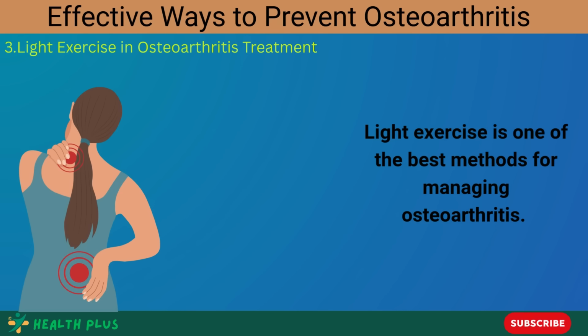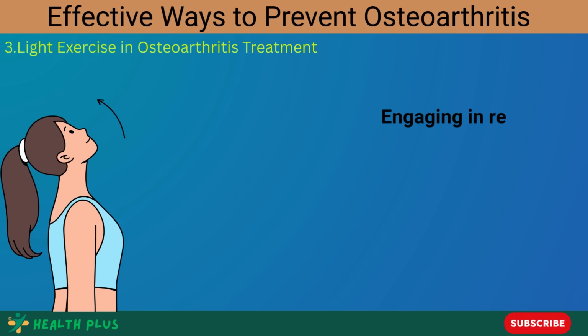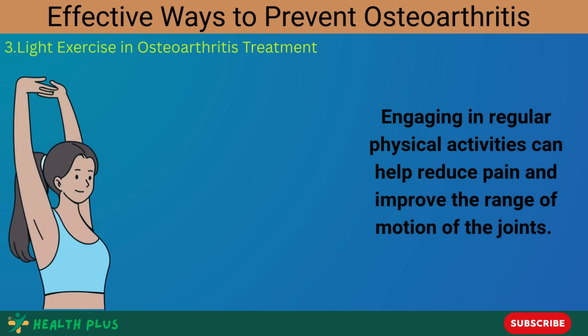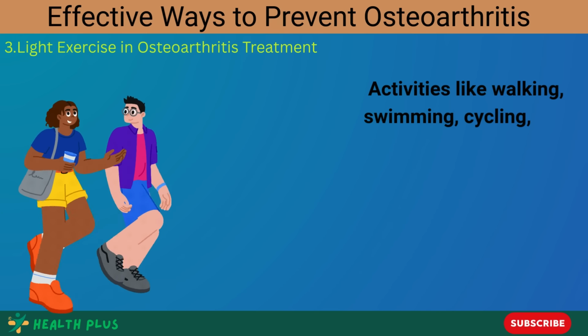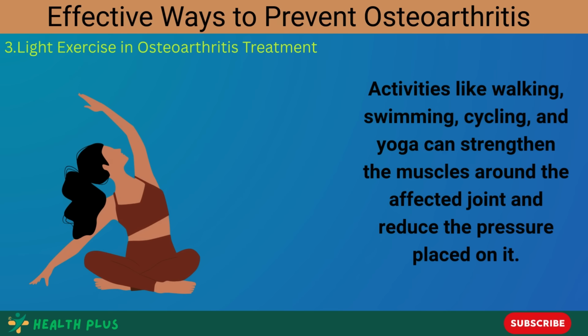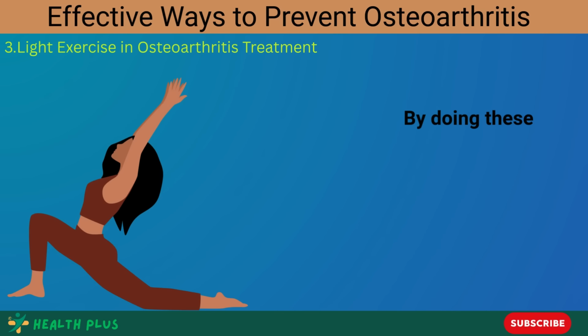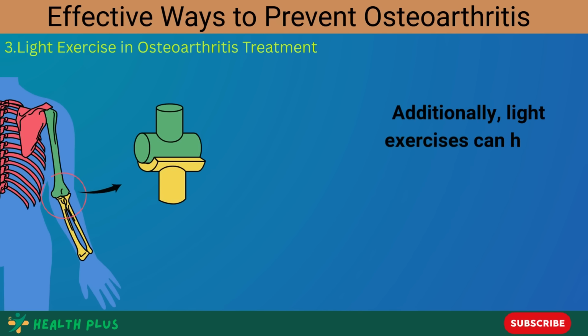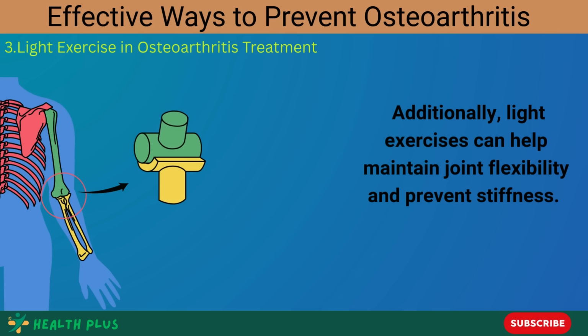Light exercise is one of the best methods for managing osteoarthritis. Engaging in regular physical activities can help reduce pain and improve the range of motion of the joints. Activities like walking, swimming, cycling, and yoga can strengthen the muscles around the affected joint and reduce the pressure placed on it. By doing these exercises, muscles gain strength, providing better support for the joint. Additionally, light exercises can help maintain joint flexibility and prevent stiffness.